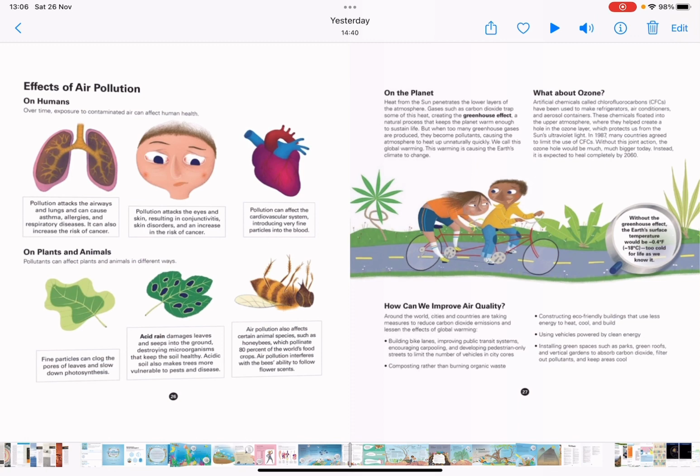Without the greenhouse effect, the Earth's surface temperature could be minus 0.4 degrees Fahrenheit, meaning minus 18 degrees Celsius, too cold for life as we know it.